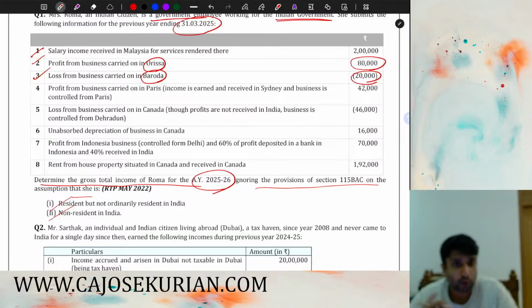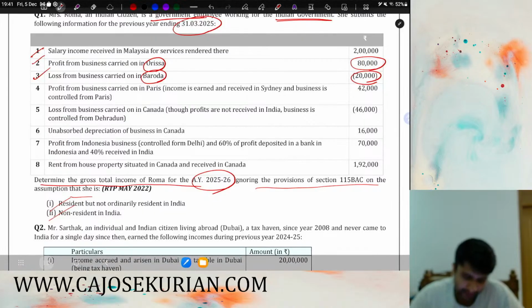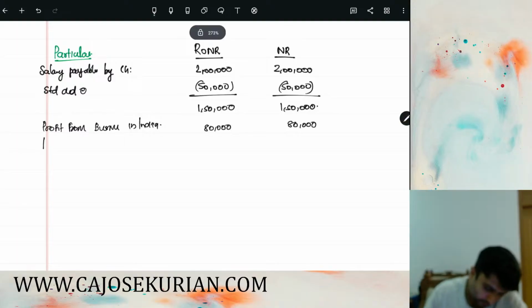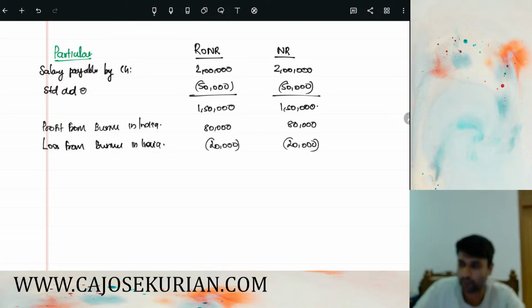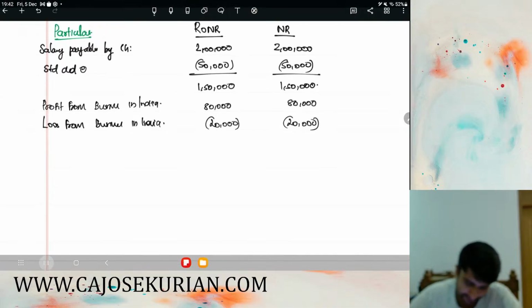So both profits as well as losses which are accrued or deemed to be received in India shall be fully considered while computing the total income of a particular person. Since Baroda is in India and she has incurred some losses from business in Baroda, we can adjust that loss with the taxable profits. So loss from business in India. And how much is the loss? 20,000 rupees is that loss. So you can definitely adjust that particular loss with the business profits. There is absolutely no problem. That can be definitely adjusted.